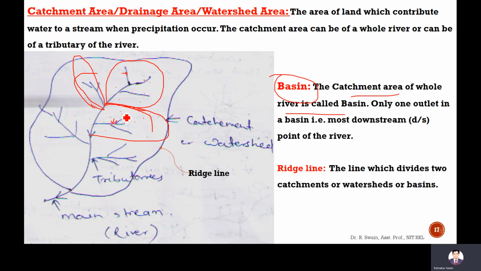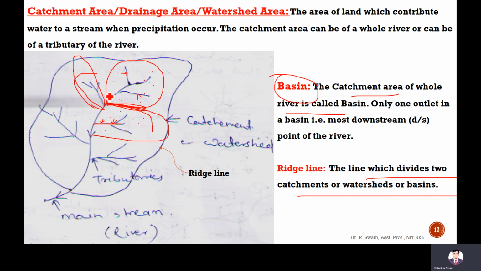Due to the elevation difference, when rainfall occurs in this area, the water will flow towards this stream. So this is the catchment of this stream, and this is the catchment of this stream. This divide line, which divides the two catchments, is called the ridge line. The ridge line means the line which divides two catchments or watershed basins.